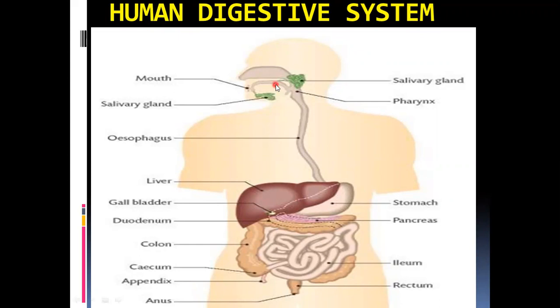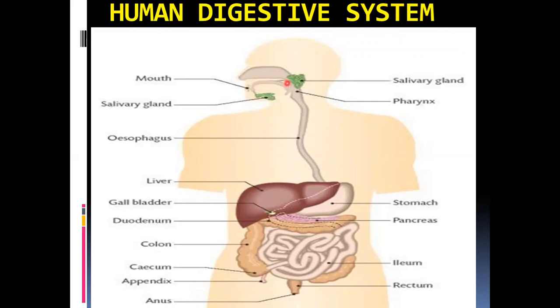First, digestive organs through which the food passes. So the first part is the mouth, which is the opening, and the cavity of the mouth is called the oral cavity or buccal cavity. Food is ingested through the mouth. And the mouth has teeth and tongue inside it. What is their role? We'll discuss. Just now let us learn the names of the parts.